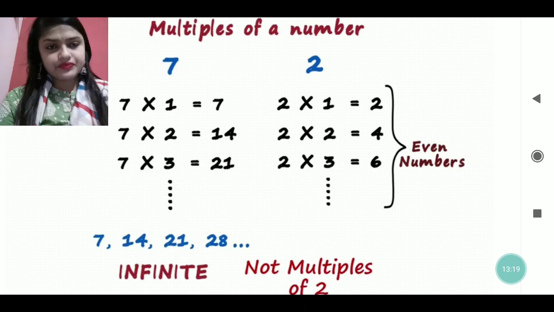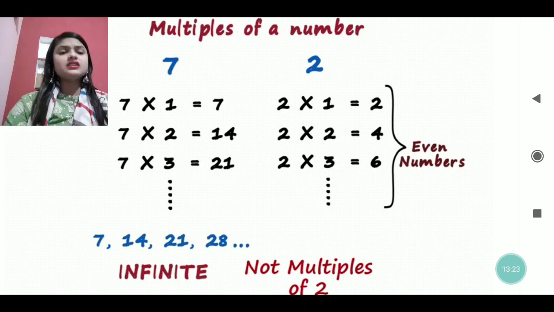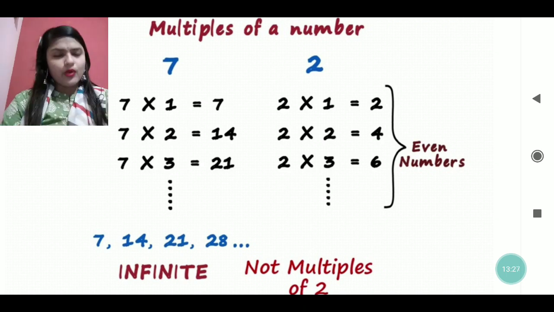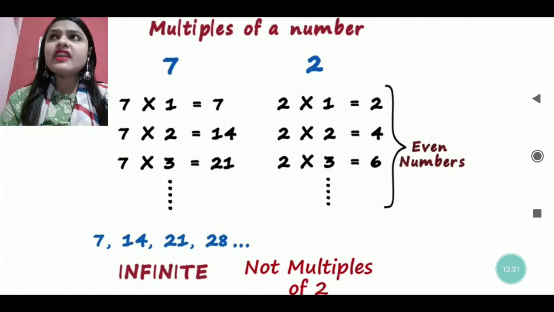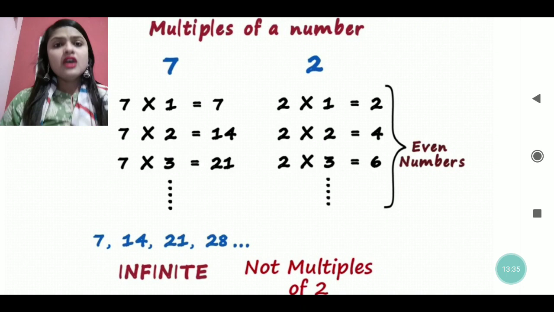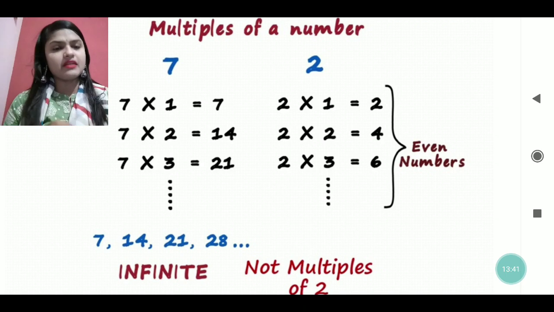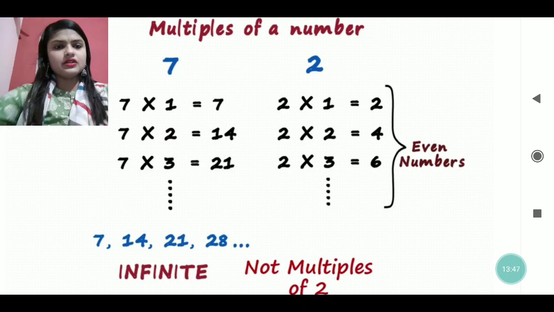You can see here these are the given numbers. With 2, the numbers coming are 2, 4, 6, 8, like this. These are the multiples of 2, and these are also the even numbers. Means in the table of 2, whatever number is coming, those numbers are even numbers only. 2, 4, 6, 8, 10, these all are even numbers.